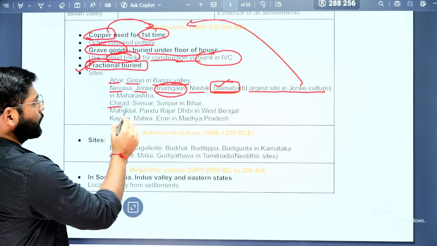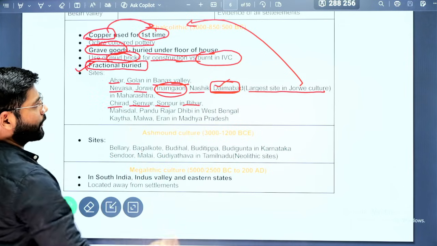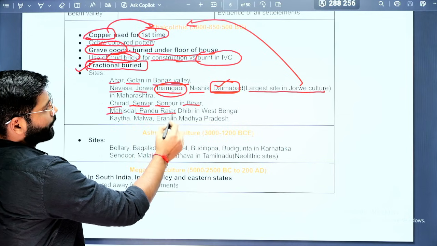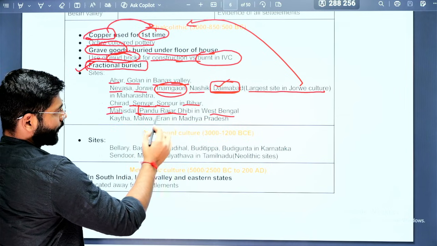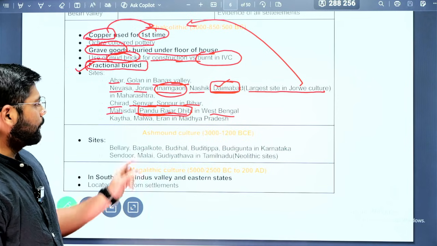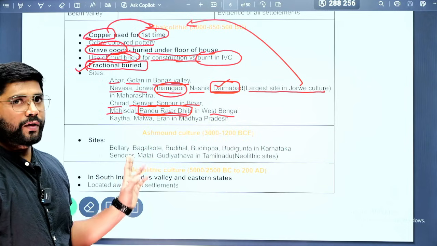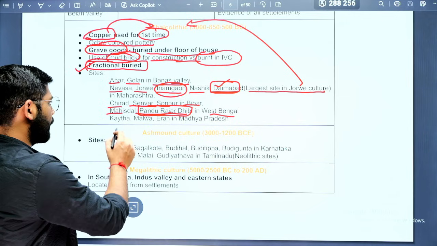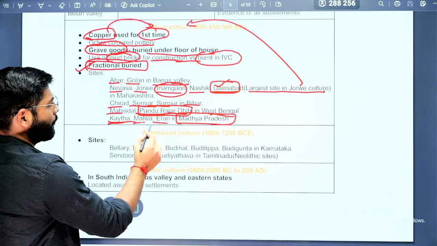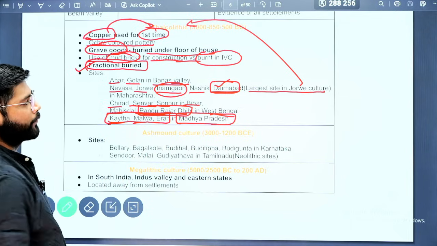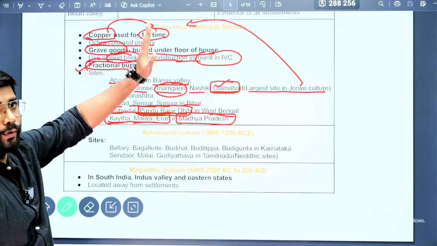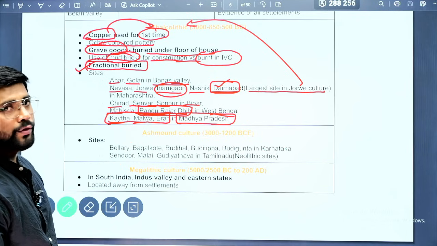Then Chirand, Senwar, Sonpur in Bihar. These belong to the Chalcolithic period. Then Mahisdal, Pandu Rajar Dhibi in West Bengal. This particular site name is somewhat different, so remember it, they might ask a question on Pandu Rajar Dhibi, which is located in West Bengal. Then Kayatha, Malwa, Eran. These sites are located in Madhya Pradesh. So these are the important aspects that you need to know about the Chalcolithic period.